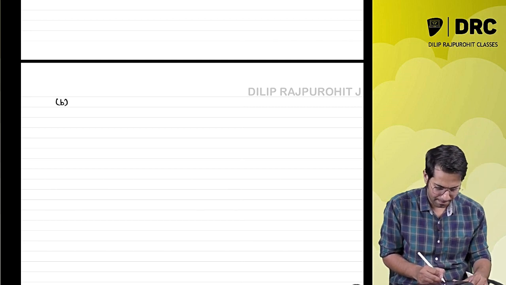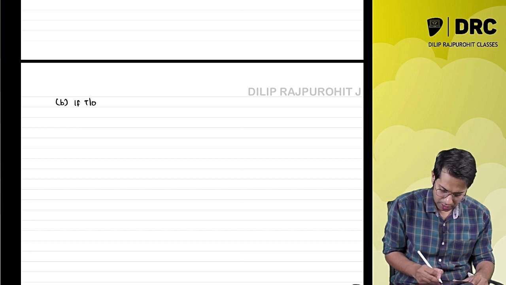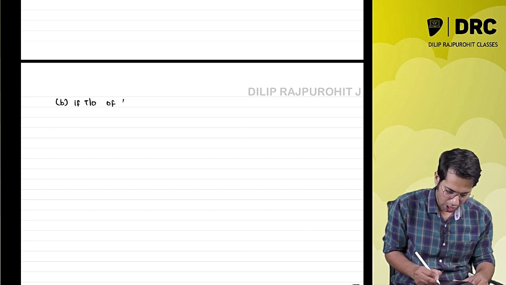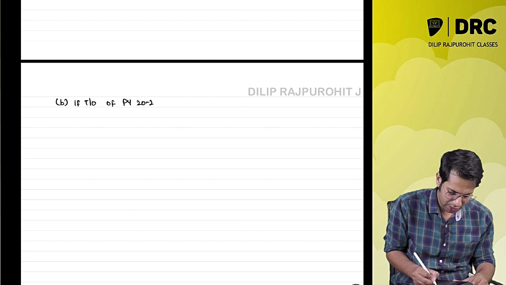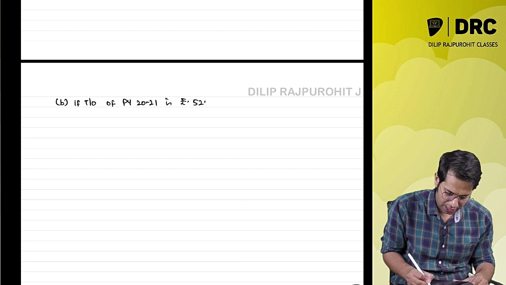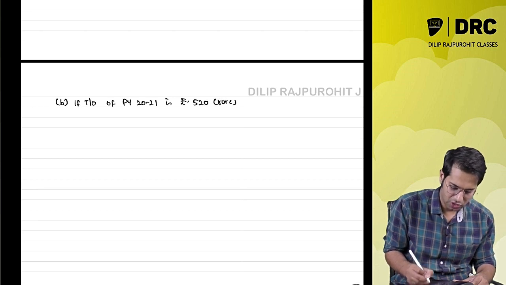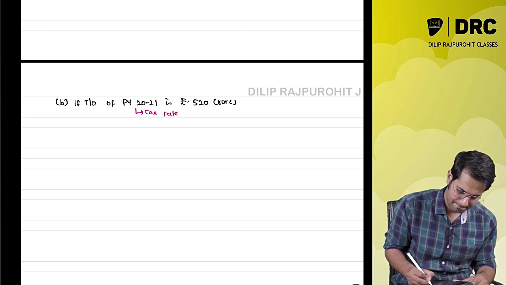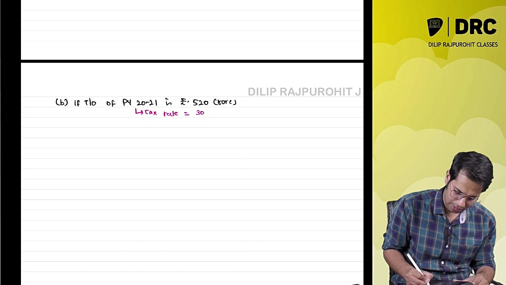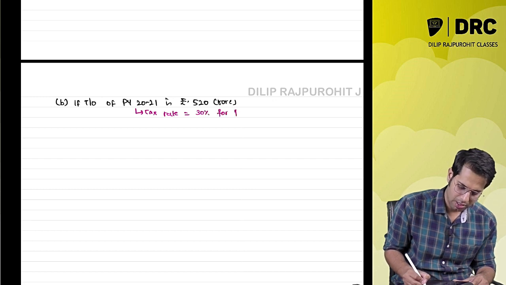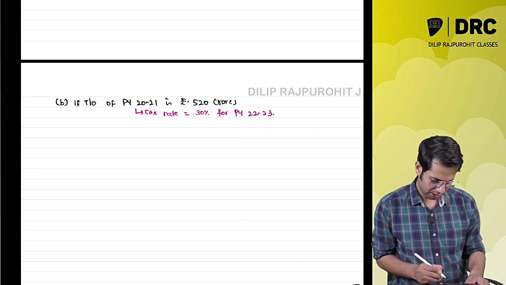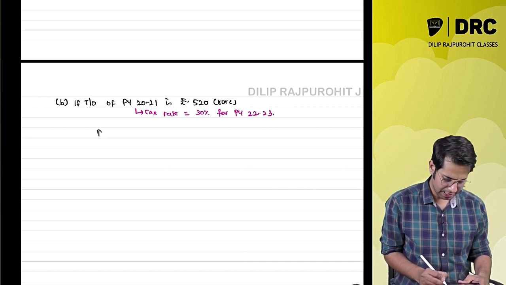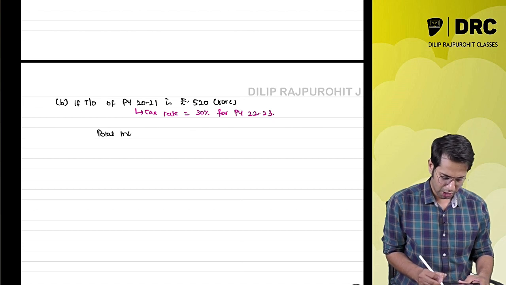Point number B. If turnover of previous year 2021 is rupees 520 crores, then what is going to happen? In such cases, tax rate is 30% for previous year 22-23. So now let me do the computation straight away without wasting a single second.